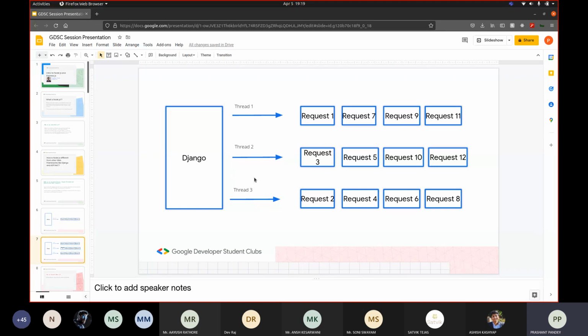So for example, once I send very bulky requests to this Django server running on my laptop, and my laptop can only create 3 threads, these 3 threads get busy with the first 3 very bulky requests, and it's going to take maybe 10 or 20 seconds to process each request. So my laptop doesn't have any more threads to accept requests 4 and 5.